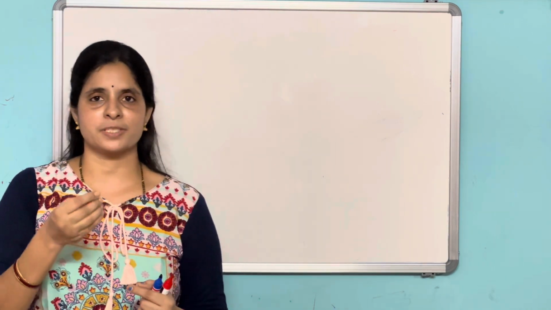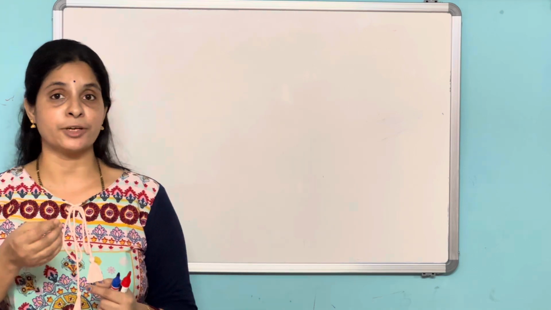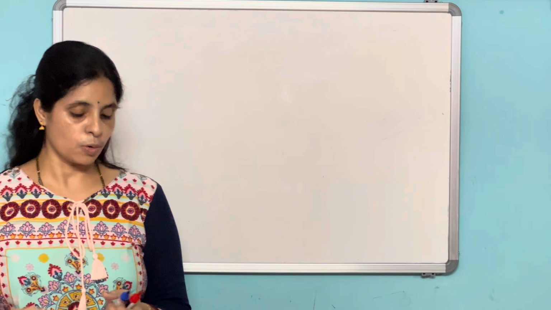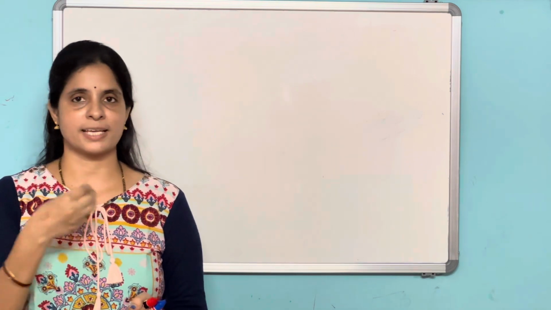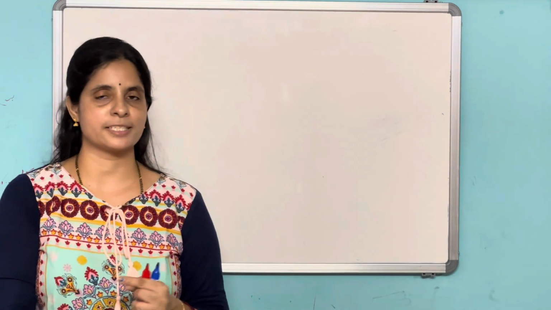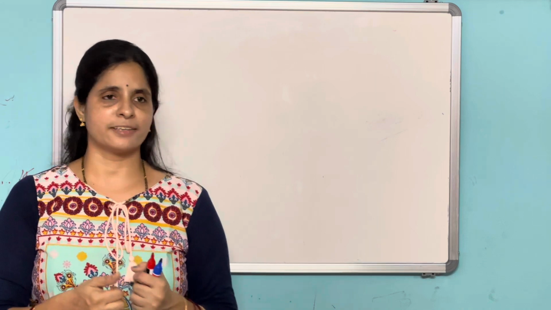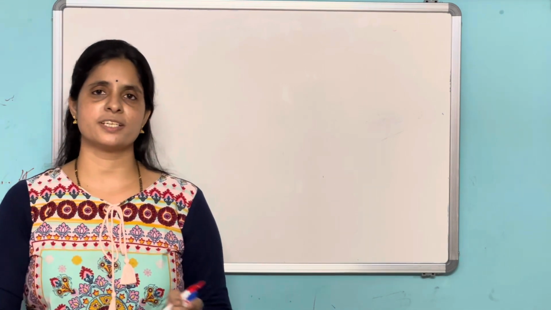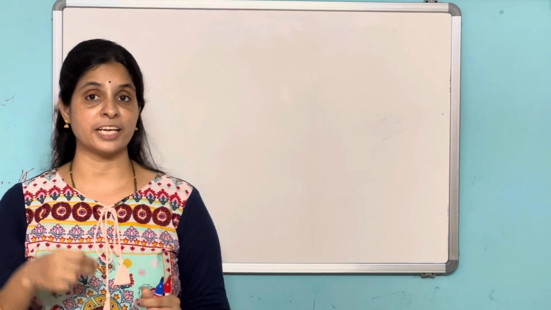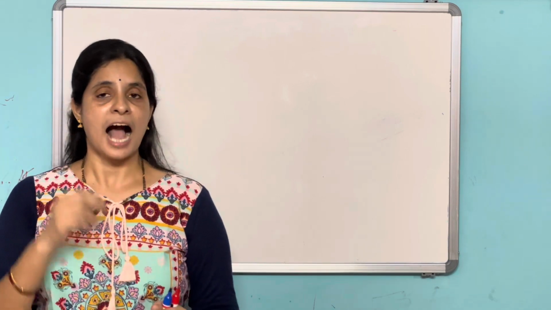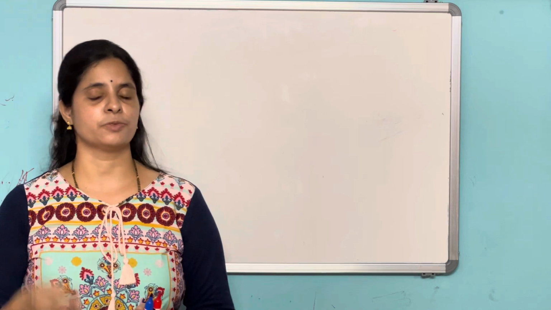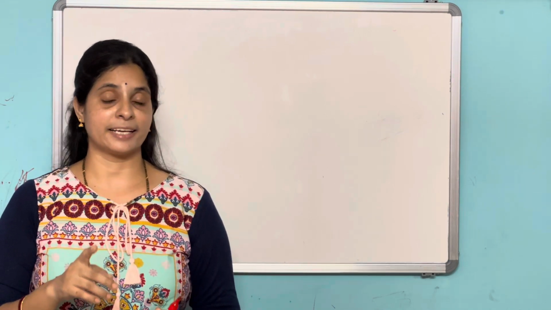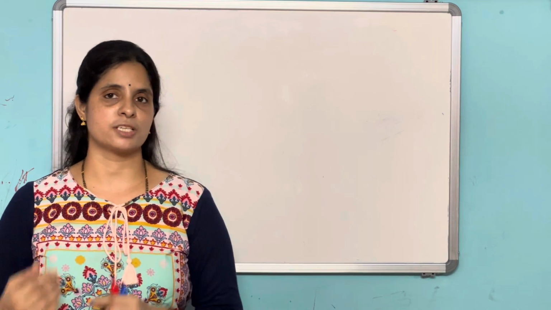So I have picked up some more examples where you will definitely face a problem while writing the Lewis dot structures. So today we'll discuss those examples. By this we can complete the Lewis dot structures. Definitely after watching this video, you can write a Lewis dot structure for any molecule. If you didn't watch my previous videos, I will provide the link in the description. Watch those two videos also, then you will get a clear idea how to write the Lewis dot structure.